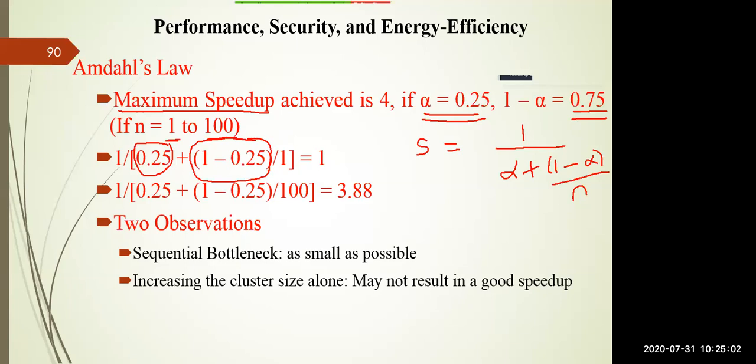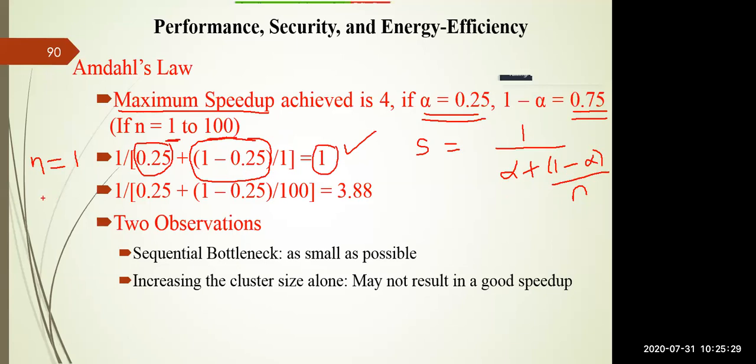Let us take n value as equal to 1. I am dealing with only one system, that's why I am dividing by n, taking n value as 1. If you calculate 1 divided by 0.25 plus (1 minus 0.25, or 0.75) divided by 1, you will get a maximum speedup of 1. So if you have one computer system, you can achieve a speedup factor of 1.